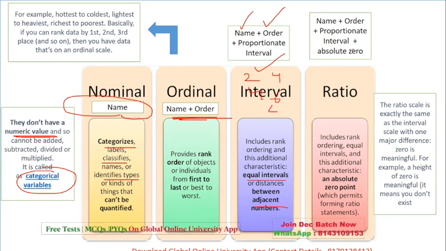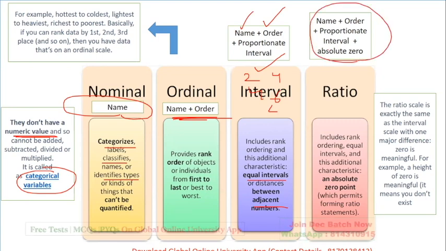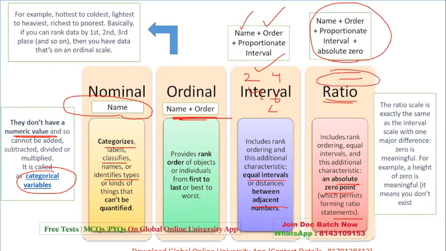Name, order, proportionate, and absolute value come in the form of ratio. Now what is the meaning of this absolute value? It permits forming ratio statements. Here, zero has a meaning, like for example absolute value, which does not exist in the interval scale. Okay. So this is what we had learned.